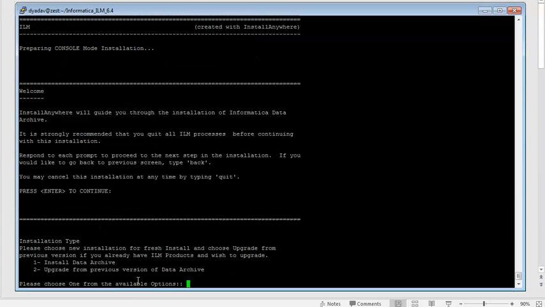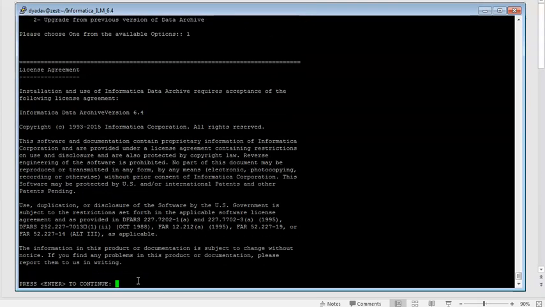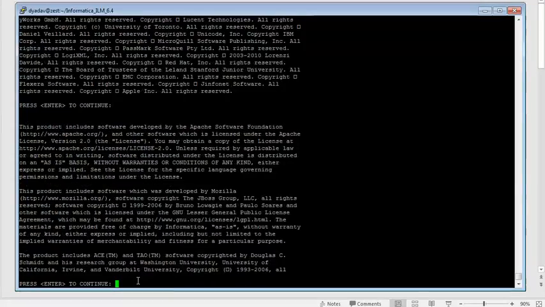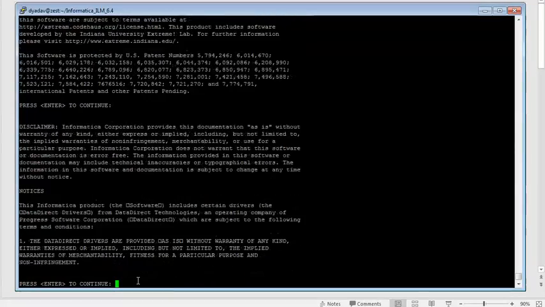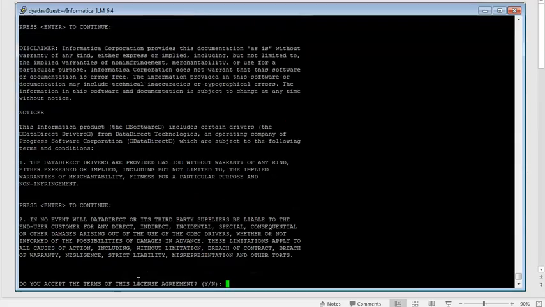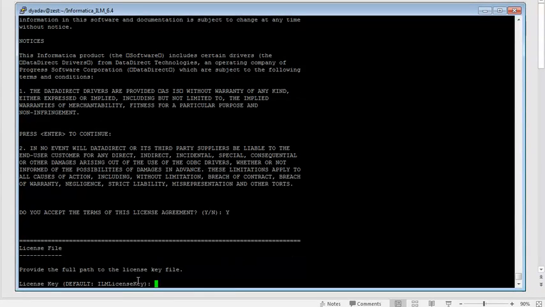Continue. Go for the install data archive. Accept the agreement. Yes. Provide the license key.